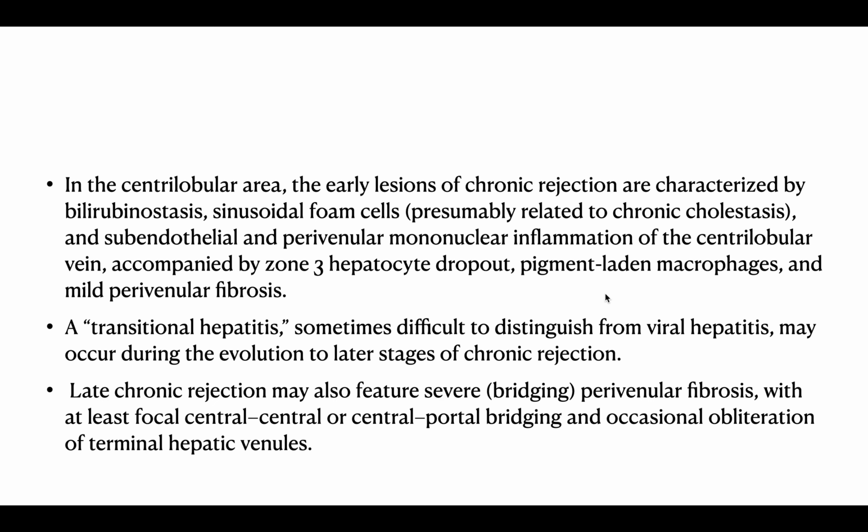Late chronic rejection may also feature severe bridging perivenular fibrosis with at least focal central to central or central to portal bridging and occasional obliteration of the terminal hepatic venules. The two patterns of chronic rejection. So we have two patterns of chronic rejection: ductopenic and arteriopathic.